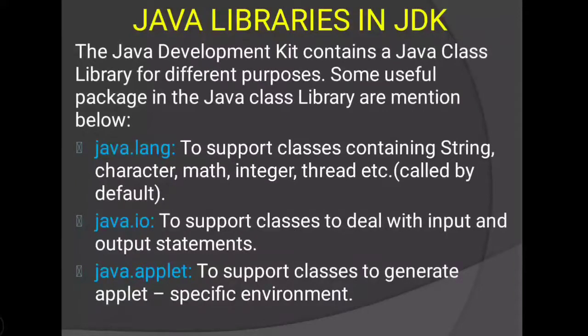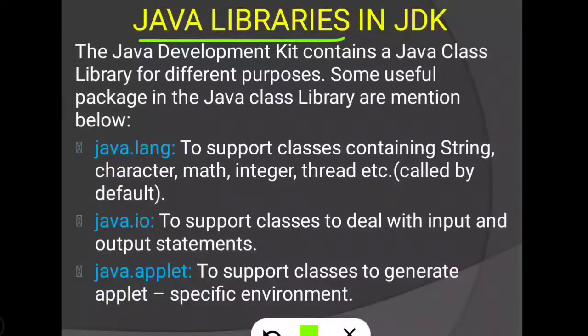Next is Java libraries in JDK. JDK means Java Development Kit. When we developed a C program, there we used a header file. Header files we used to execute the library functions whatever we use in our program. Similarly, in Java language, here we will use Java libraries. It is also the same as the header file which is present in C language.